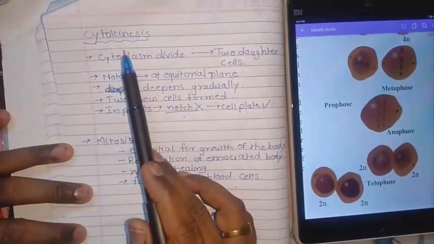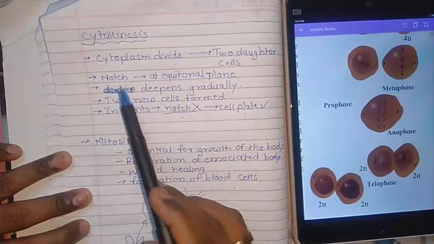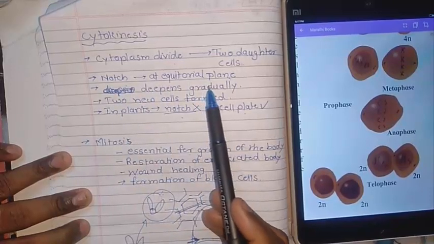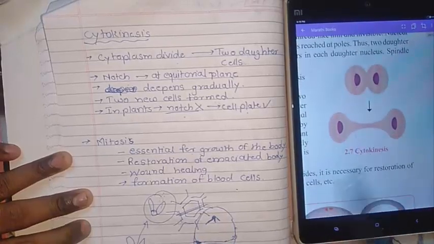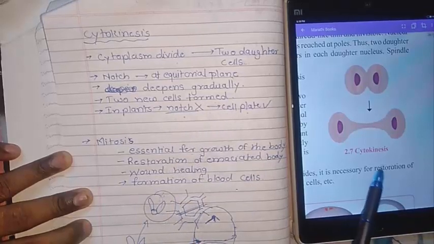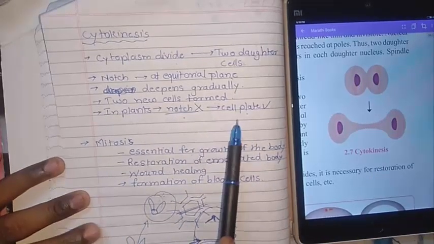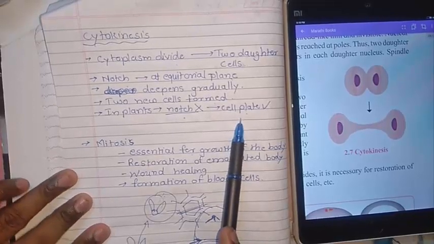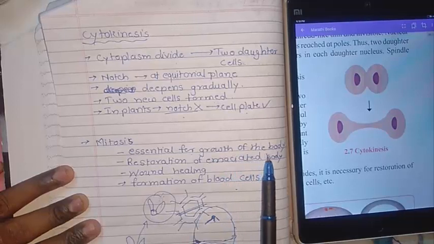Then the revision of the cytokinesis: the cytoplasm is divided into daughter cells. A notch at the equatorial position will be formed and it will deepen. I will show you like this, it will form, then it will deepen gradually and two new cells are formed at the notch. In plants a cell plate is formed. That is very important.